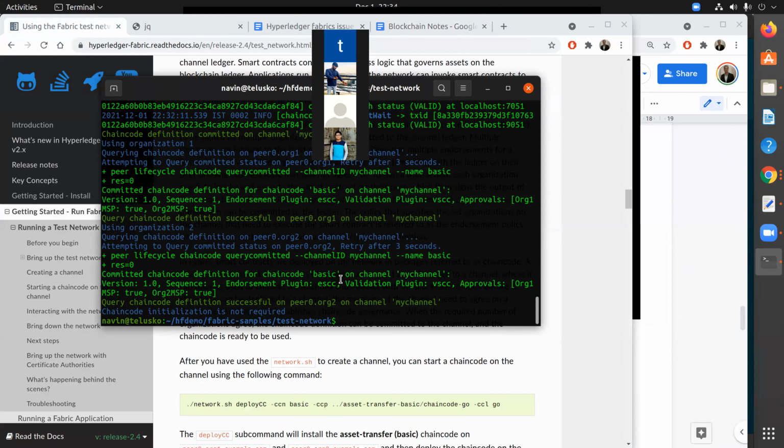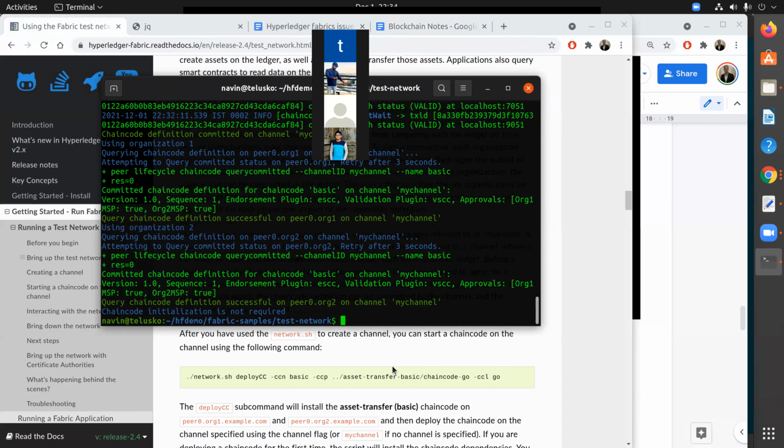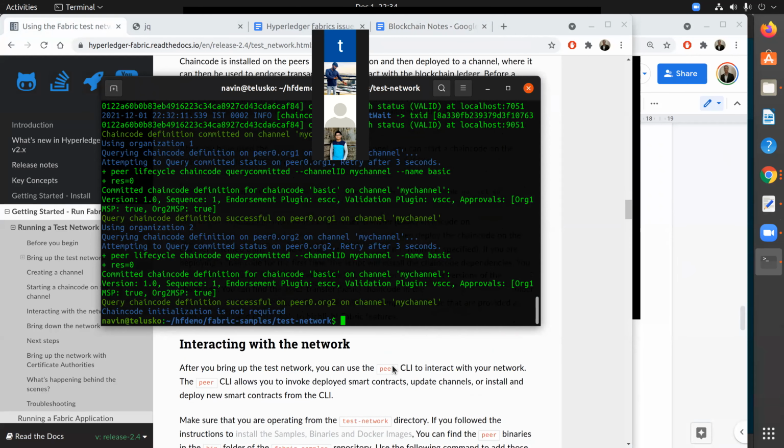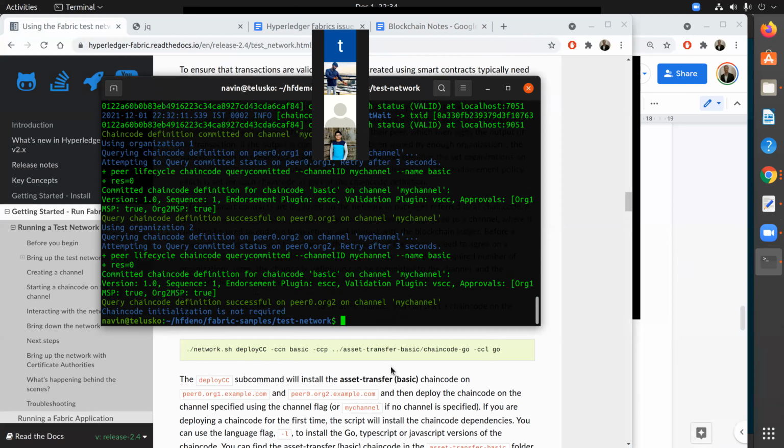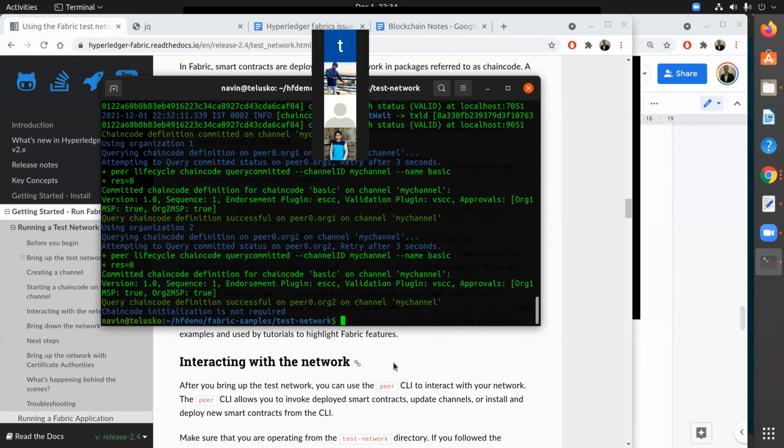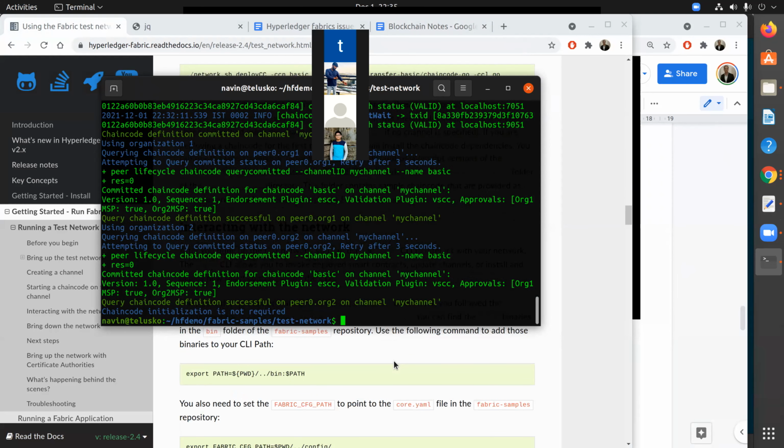Okay, now once you have your chain code installed on this channel, let's go for the next step. So basically we have peers, we have the chain code, and we also have the channel, right? So the next step is we can interact with this network. We can play with this network, we can add the assets.